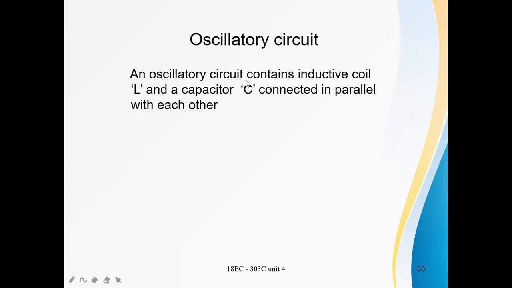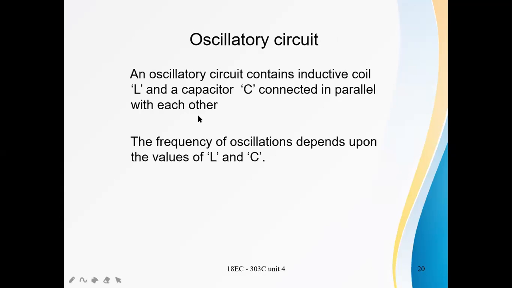What is an oscillatory circuit here? An oscillatory circuit contains an inductive coil and a capacitor connected in parallel with each other. The frequency of oscillations depends upon the values of L and C. See, an oscillator is a circuit generating signals with a required frequency. That frequency depends upon the values of the L and C components.